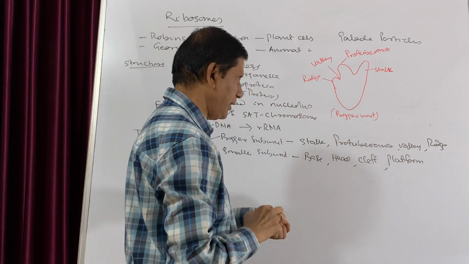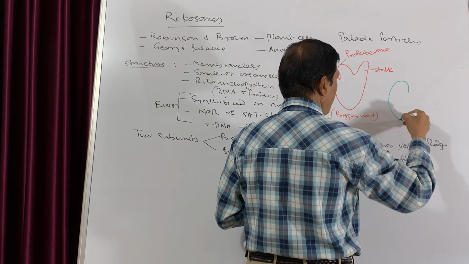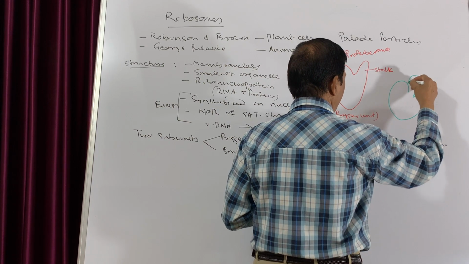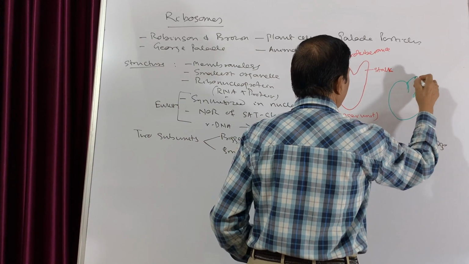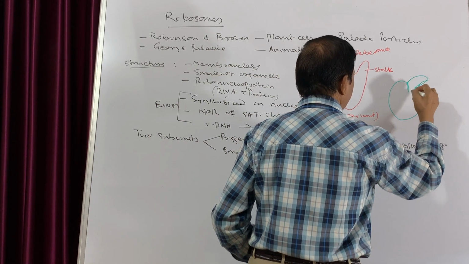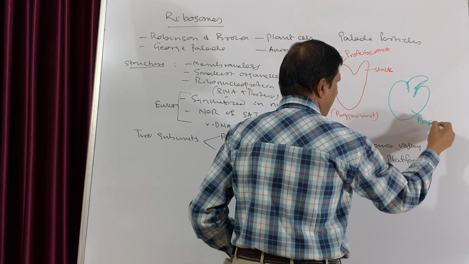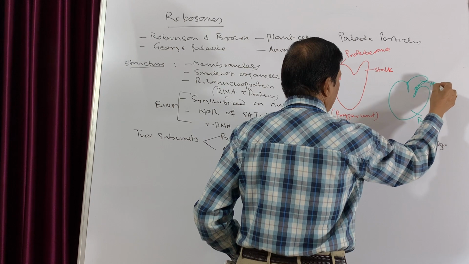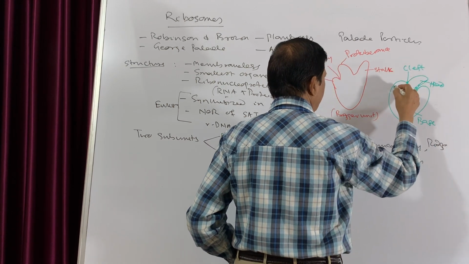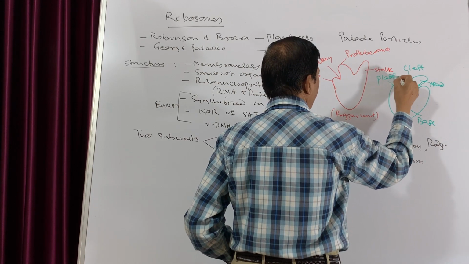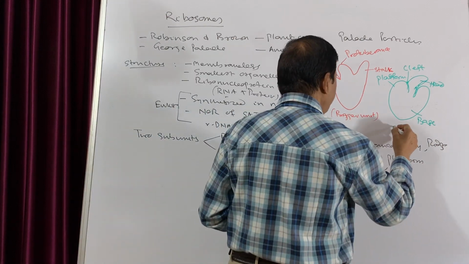Now the smaller unit looks like this. It will be slightly bent. In the smaller unit, this is the base, this is the head, this is the cleft, and this is the platform.